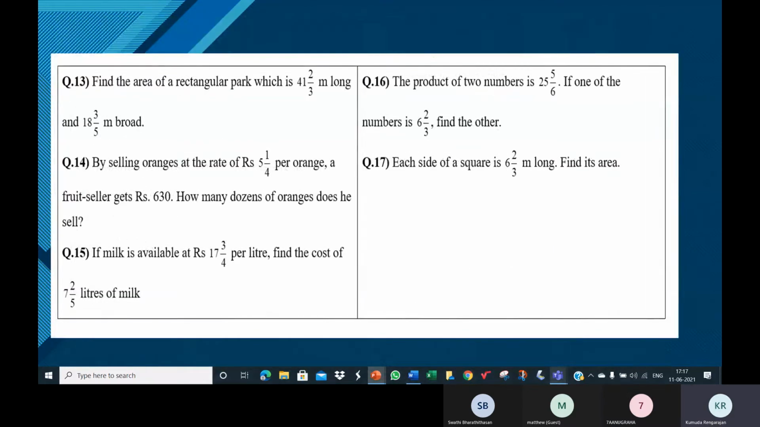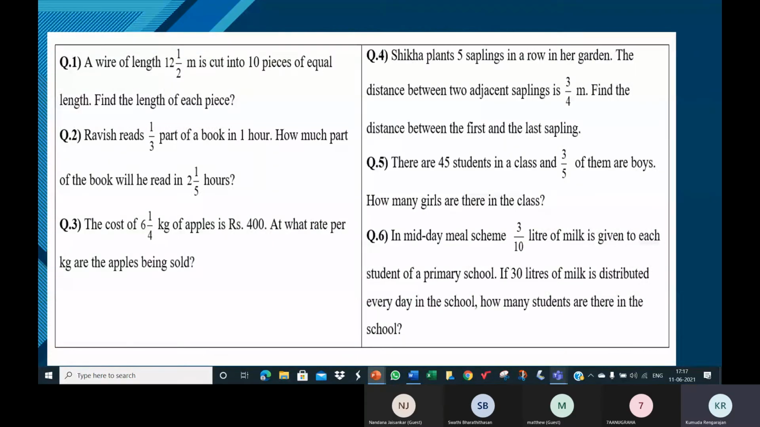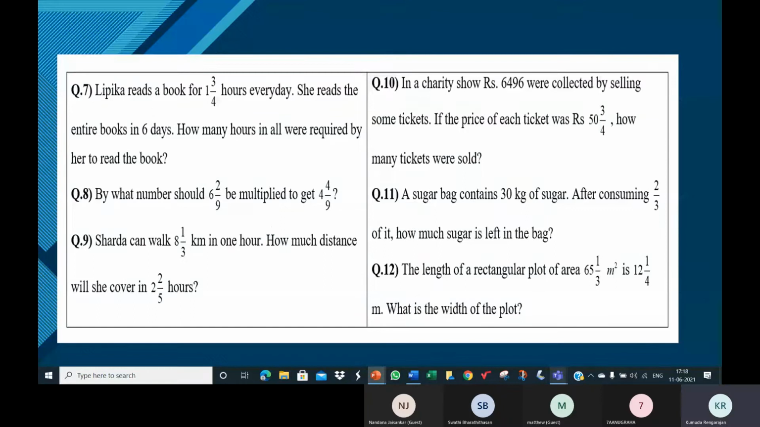Okay, children, fine now. Can you take a screenshot now? Let me just show you the question. I'm so sorry. I completely forgot. I thought I had shared the questions. Take a screenshot, children. Please take a screenshot.